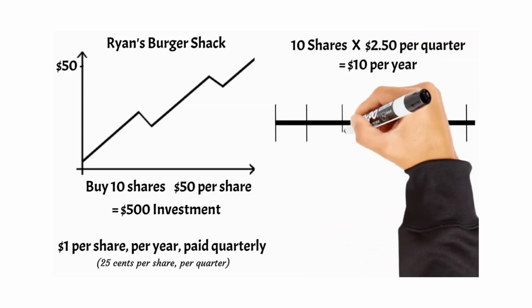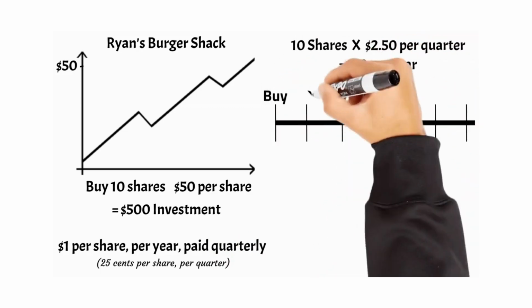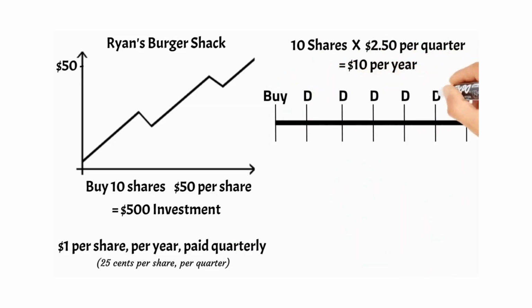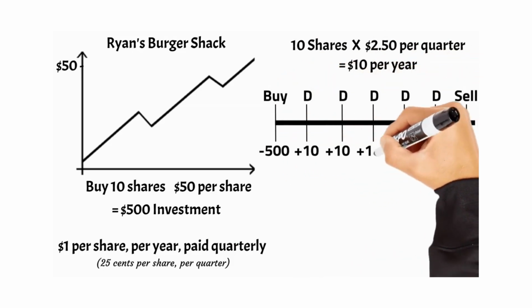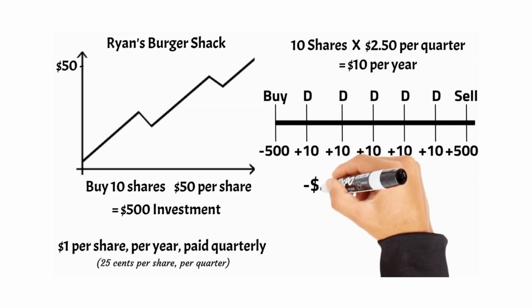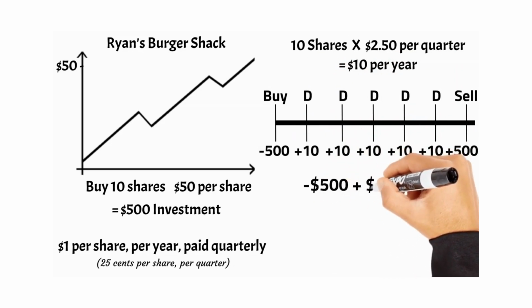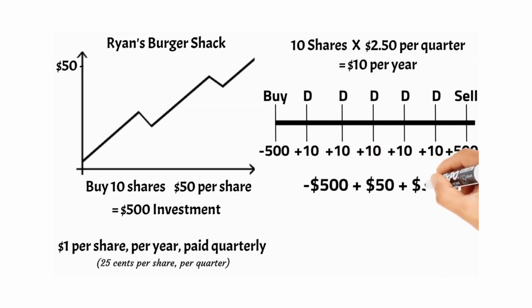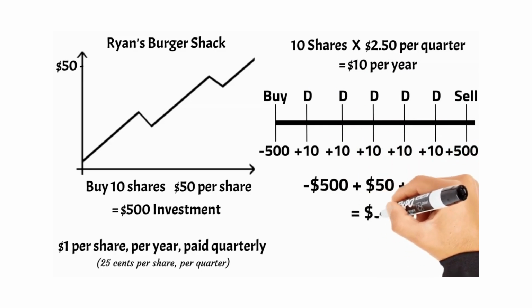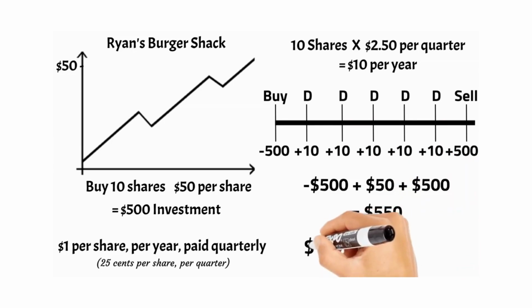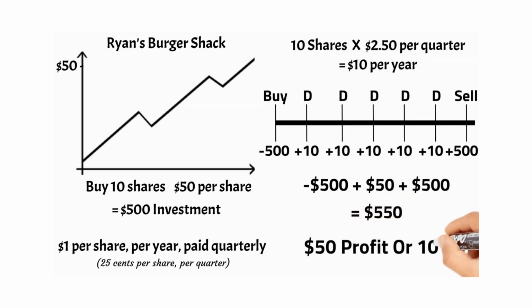I'll draw out a timeline here, and let's say we hold the shares for 5 years, and then sell those shares at the same price we bought them at for $50 a share. So we have spent $500 initially to buy the shares, collected $50 in dividend payments over the 5 years, and then sold those shares for $500. Now, our original $500 investment has grown into $550 for a total return of $50 or 10%.